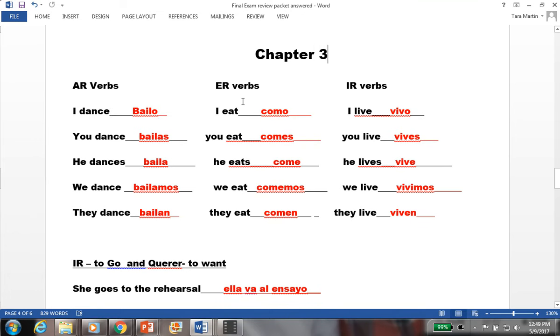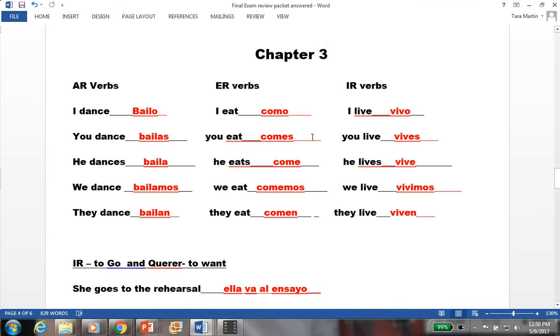As you go through the ER verbs, they're going to have E's at the end. So comer is going to be yo como, tú comes, he eats, come, we eat, comemos, and they eat is comen. IR verbs, we're going to use vivir, which means to live. So I live, vivo; you live, vives; he lives, vive; we live, vivimos; and they live is viven.